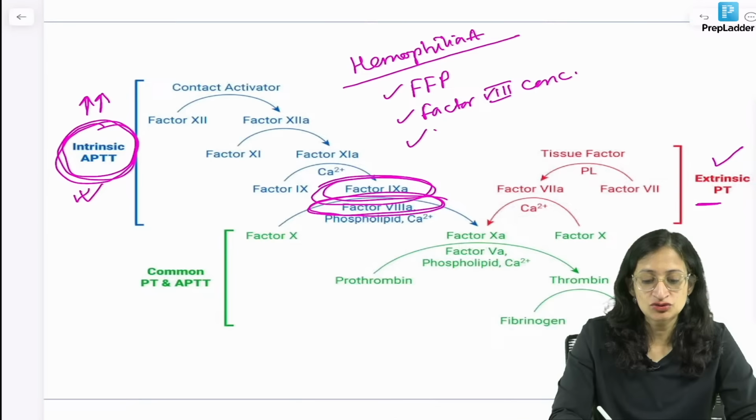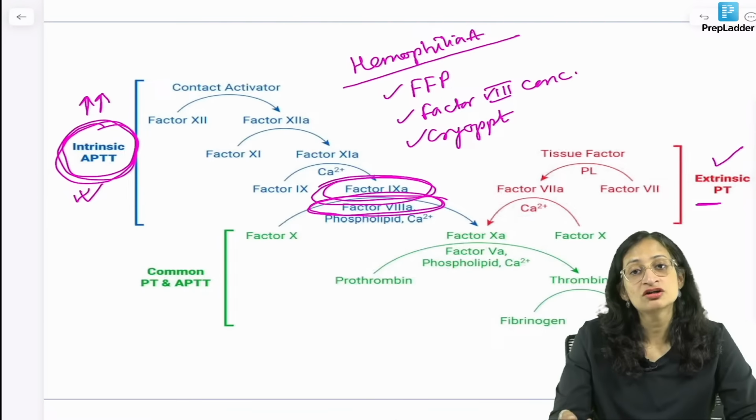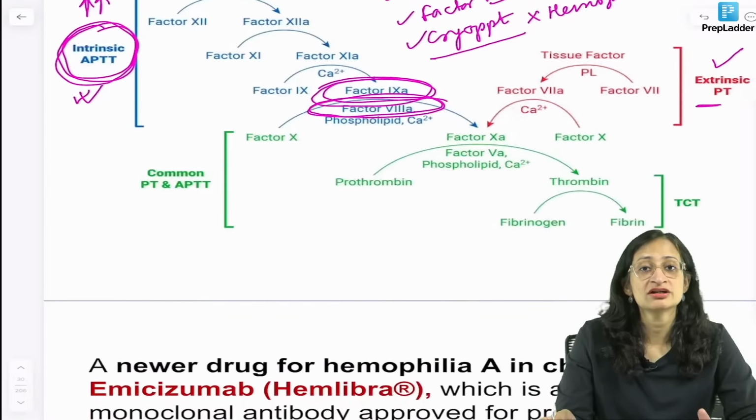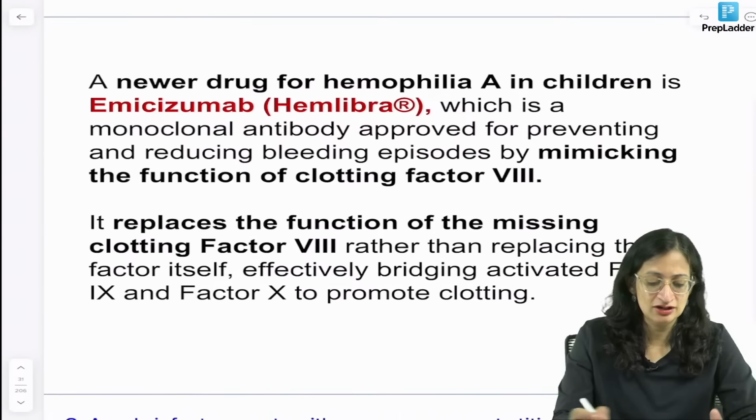Okay, you can even use cryoprecipitate. But we cannot use cryoprecipitate in hemophilia B. Hemophilia B, we cannot use it. Okay, remember. And there is a newer drug also that has come up for hemophilia. So that can be asked.